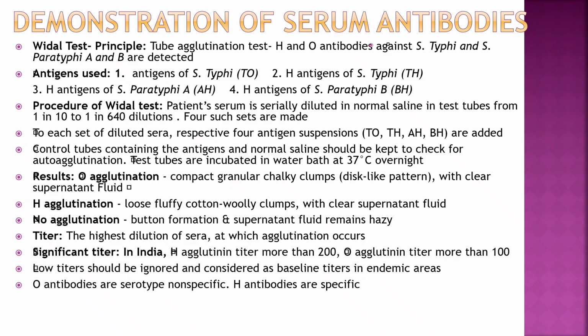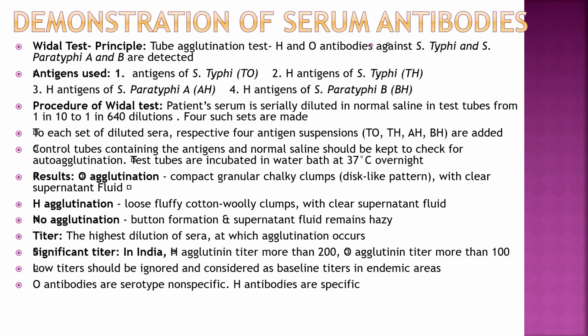Result: O agglutination shows compact granular chalky clumps, disc-like pattern with clear supernatant fluid. H agglutination shows loose fluffy cotton-wool clumps with clear supernatant fluid. No agglutination shows button formation and the supernatant fluid remains hazy. Titer is the highest dilution of sera at which agglutination occurs.